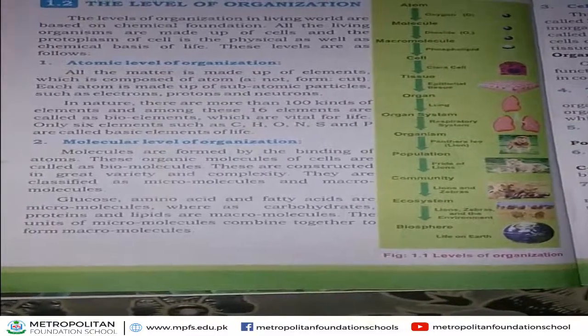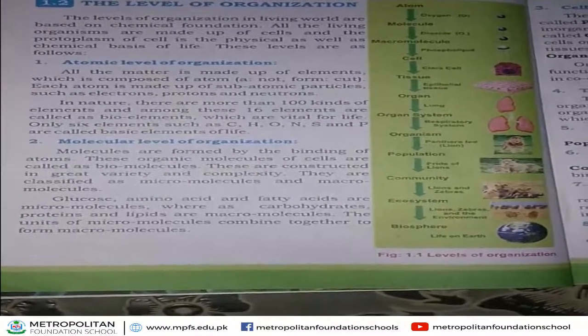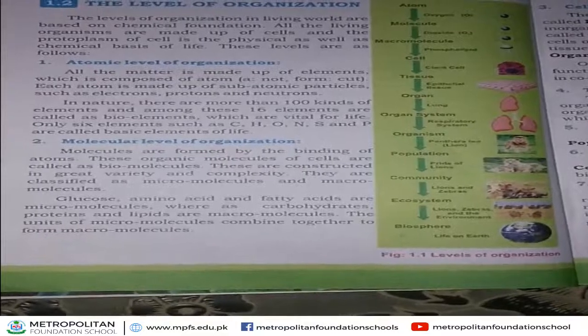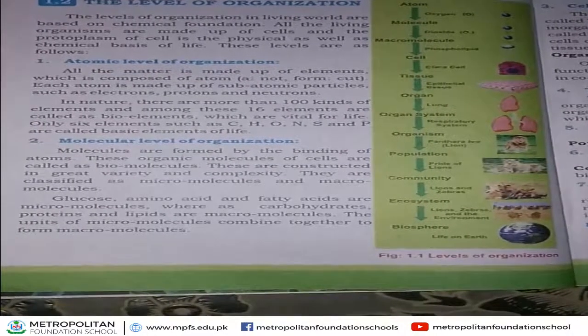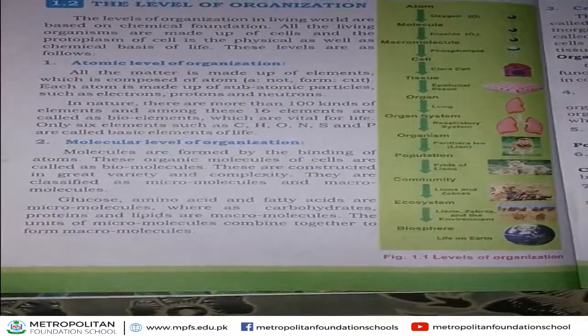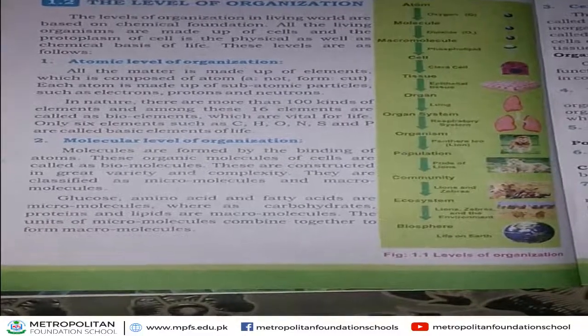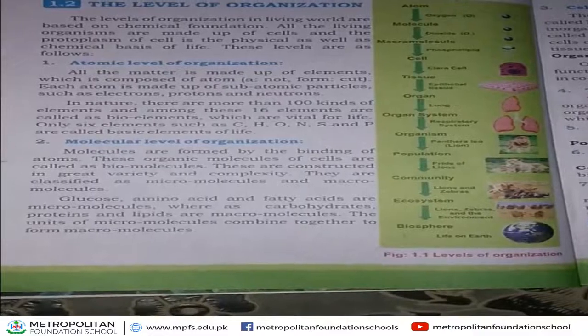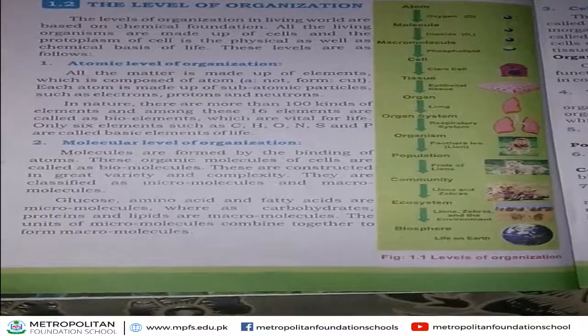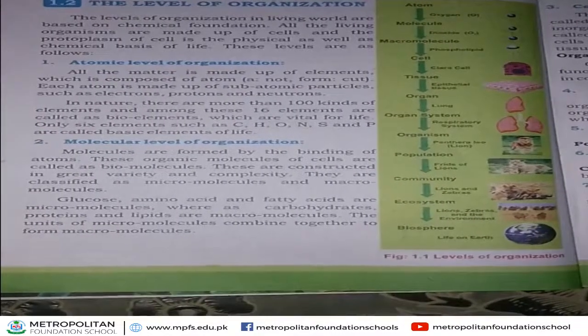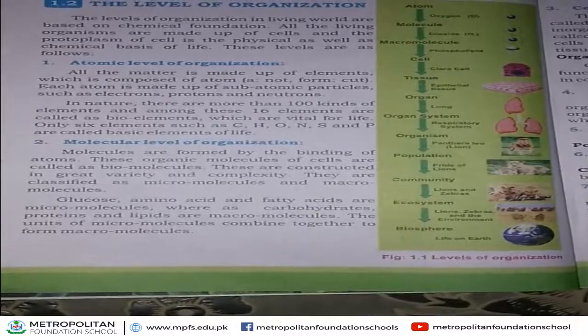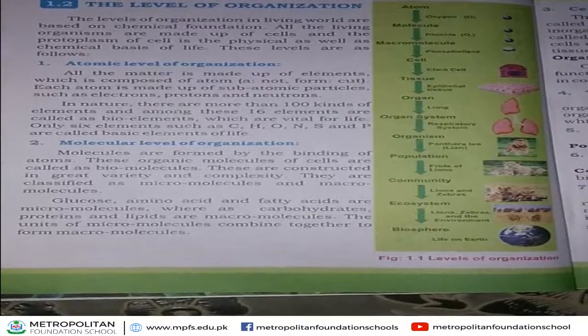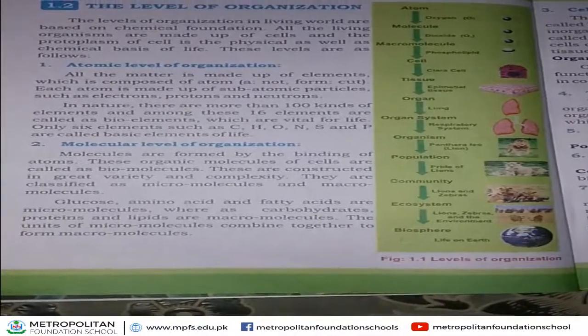Molecules are of two kinds, macromolecules and micromolecules. Third level of organization is macromolecule. Fourth one, that is mentioned in the flow chart, is cell.